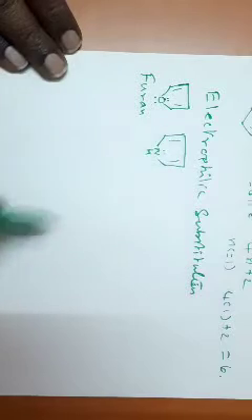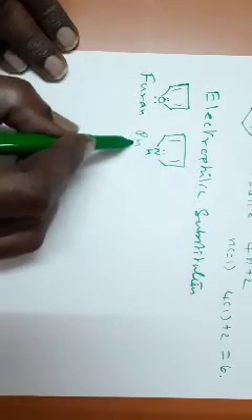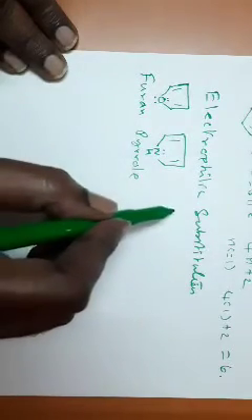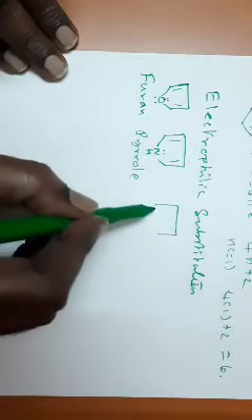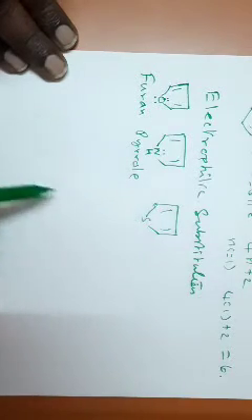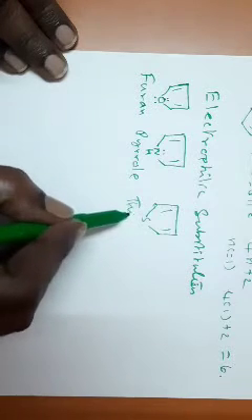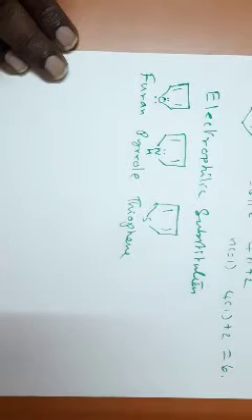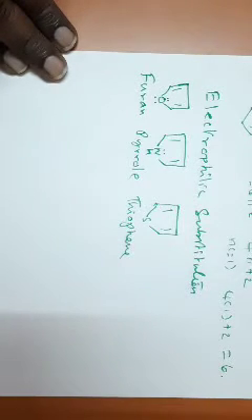It is a 5-membered heterocyclic compound containing nitrogen. And we have thiophene. In the place of oxygen, we have a sulfur atom. So these are some of the simple 5-membered heterocyclic compounds. Furan, pyrrole, thiophene.